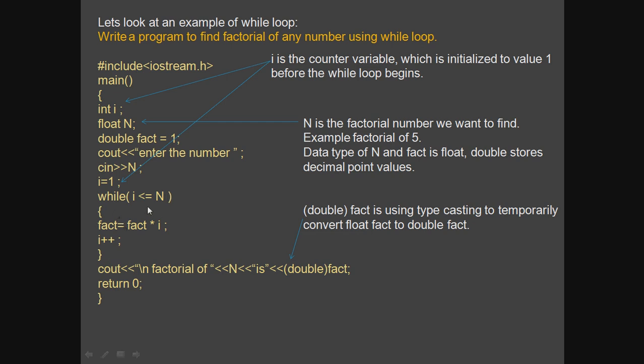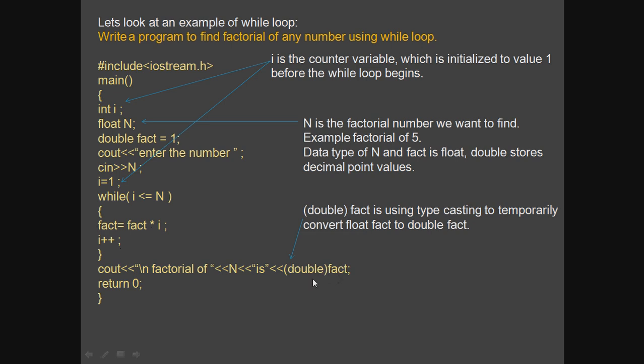Finally, once the condition becomes false, when the value of i reaches 6, 6 is less than or equal to 5 is wrong, so it will come to the closing braces and execute the next statement, which displays the value of fact. The value is assigned to the variable fact, so you are displaying the value stored, suppose 120.